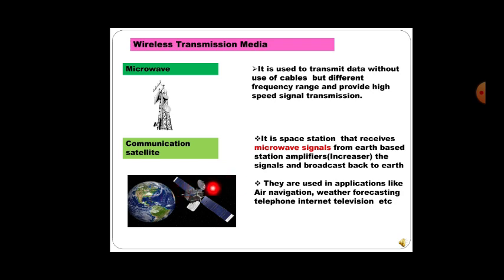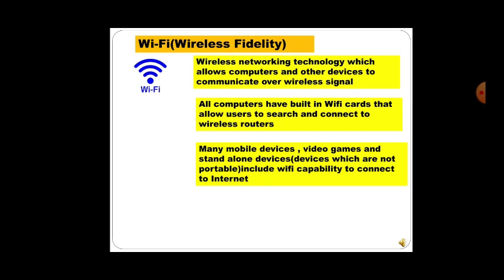So what happens in the satellite is, it is a space station. The space station will be here. It takes the microwave signals present on the Earth, increases the speed of the data, and again transfers it back, or broadcasts it back, to the Earth. They are used in applications like air navigation, weather forecasting, telephone, internet, television, etc. All these use the communication satellite.